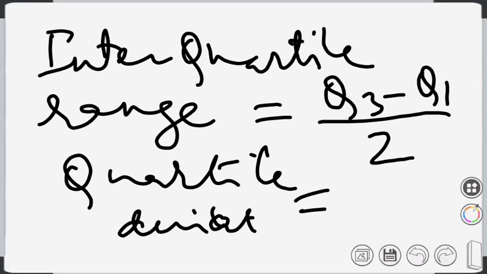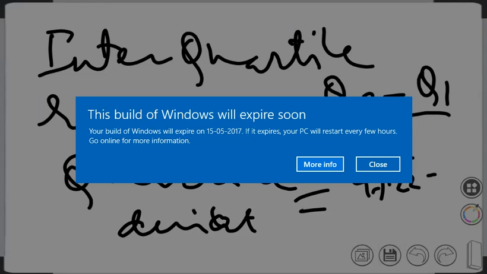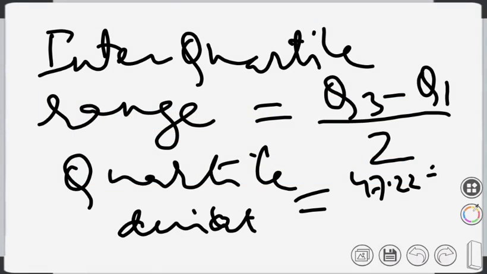How? Q3 we have already calculated, 47.22, and Q1 is 27. Just put the values and get it done. So 47.22 minus 27 is about 20.22, divided by 2 gives around 10.11. Yes, 10.11.